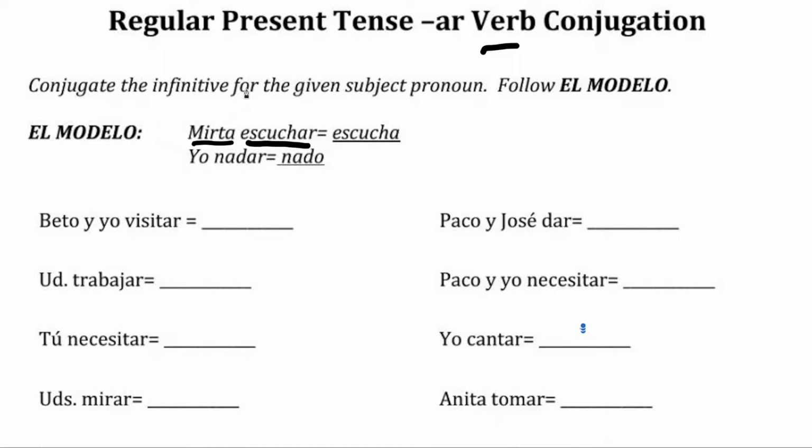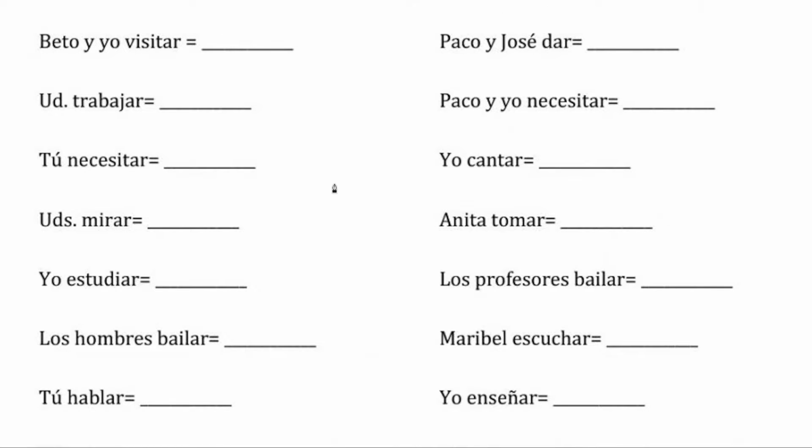What I have here for you is this regular present tense verb conjugation. And here's a model here. Mirta, escuchar. So to conjugate this, escucha, meaning he or she. We have some examples here of how we are going to conjugate some verbs, so you can just follow along.